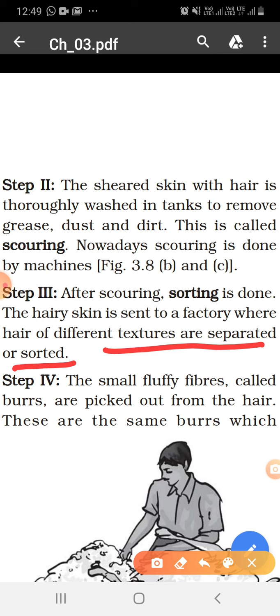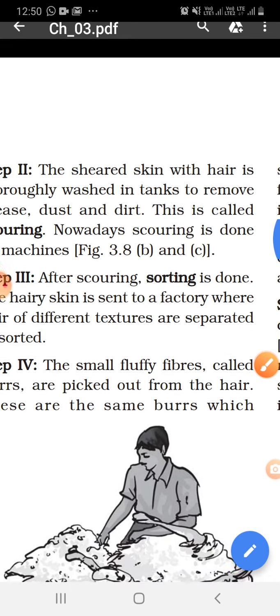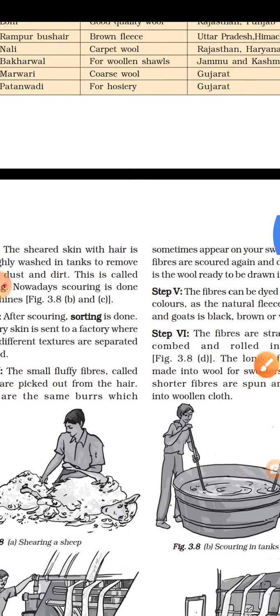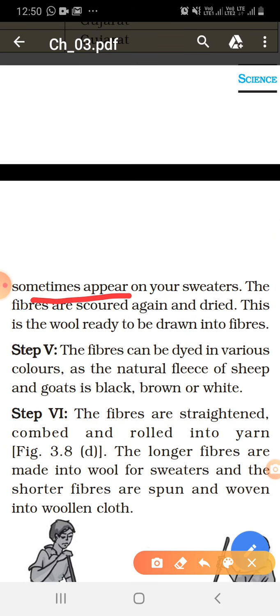The fourth one is removing burr. The small fluffy fibers called burrs are picked out from here. These are the same burrs which sometimes appear on your sweaters. The fibers are scoured again and dried.